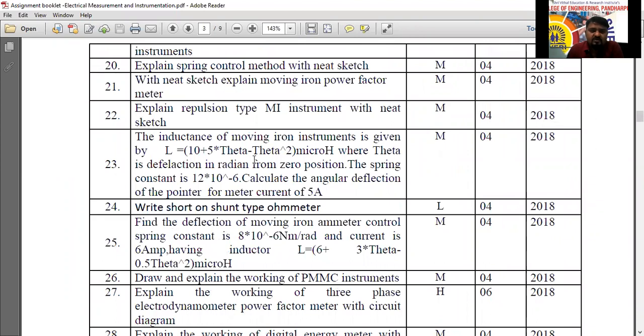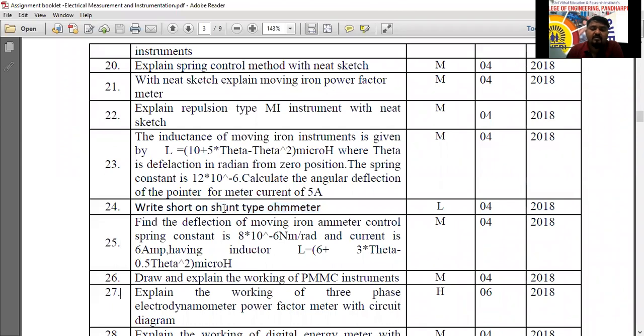I will not mention them all. Here is the shunt type ohm meter. You have to choose one question from every topic, every chapter. First PMMC, you choose one question. Moving iron instrument, one question. And electrodynamic EMMC, one question. Shunts and multipliers, one question. Power factor meter, whatever it may be, single phase or 3-phase, moving and iron, any one you can write. And last one, frequency meter. Here 6 topics are there, and ohm meter is there, megger is there, and earth tester is there.